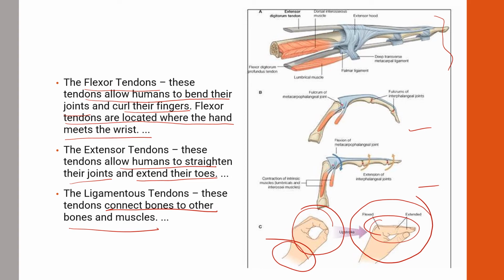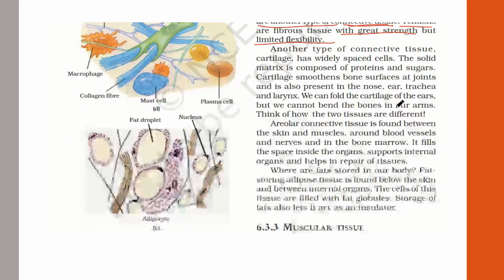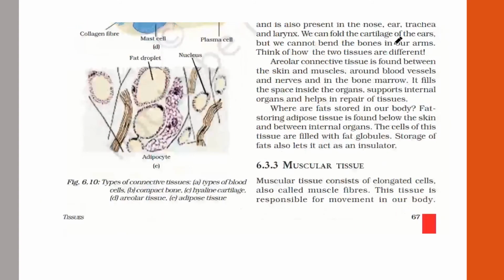Next we will move on to the next type of connective tissue. Another type of connective tissue here is the cartilage, and it has widely spaced cells. So let us see what the diagram is telling.